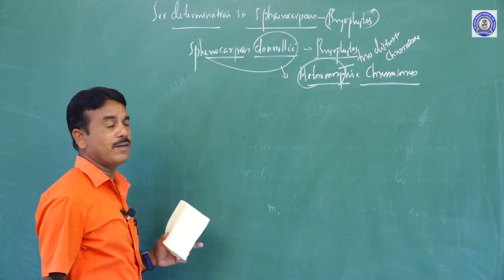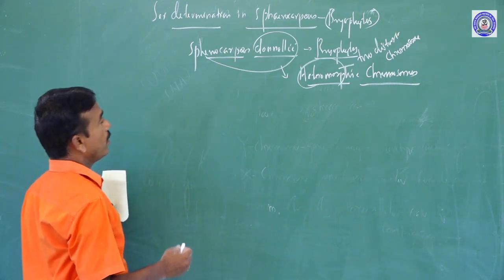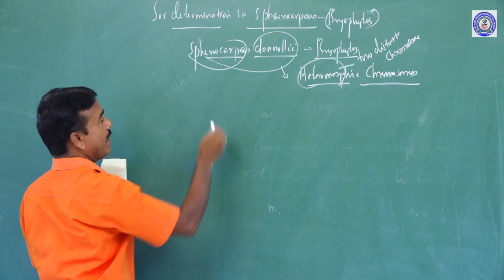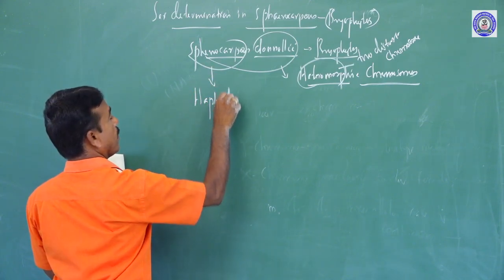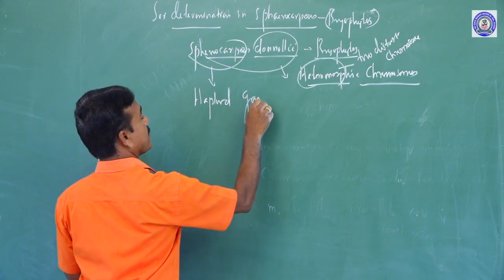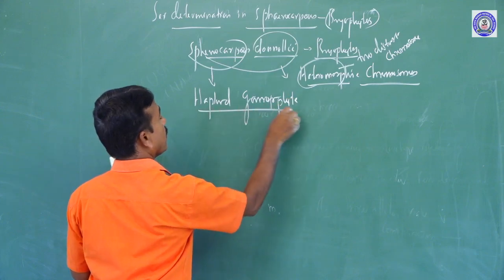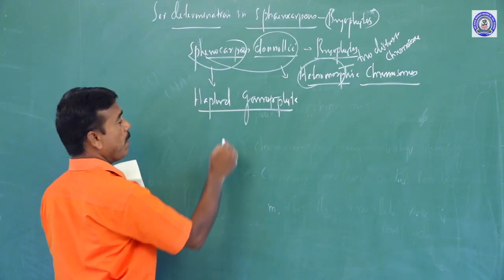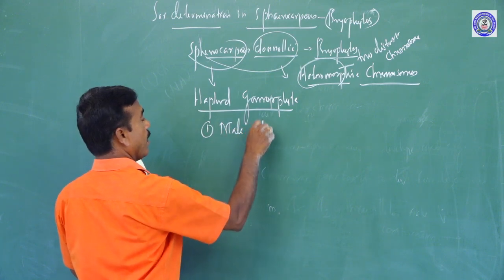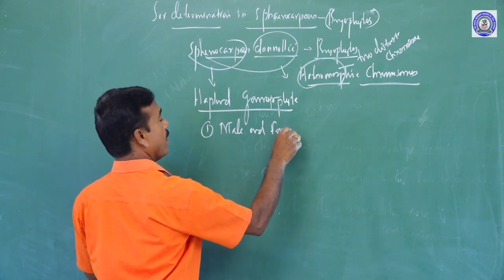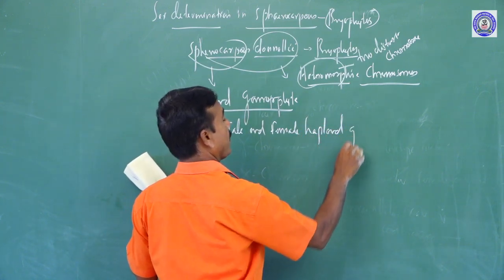Sphaerocarpos donnellii has a haploid gametophyte. Both male and female are called haploid gametophytes.